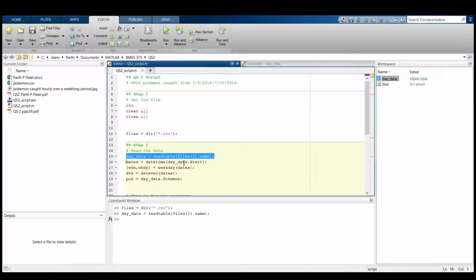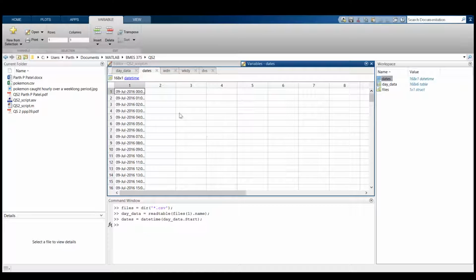So after that, we want to make the start times into date time variables, and this will help us in our analysis because it'll ease the process of finding which weekday each data point occurred. And we can go ahead and look at that variable.